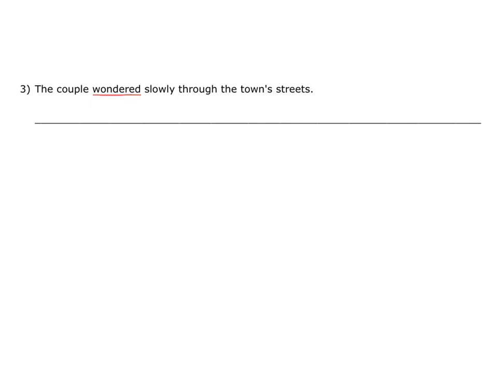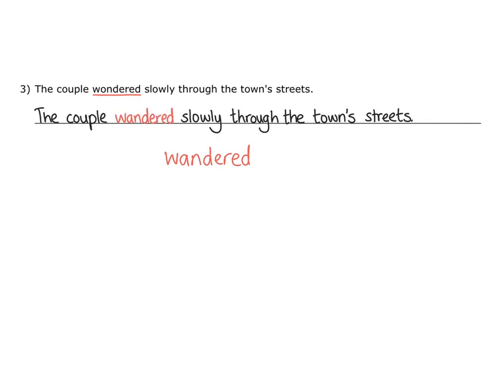We need to think about the beginning of the word. Instead of wonder with an O, we should have wander with an A. Then adding the ed at the end makes this word become wandered. We can now insert the correct version of this word into the sentence. The couple wandered slowly through the town's streets.